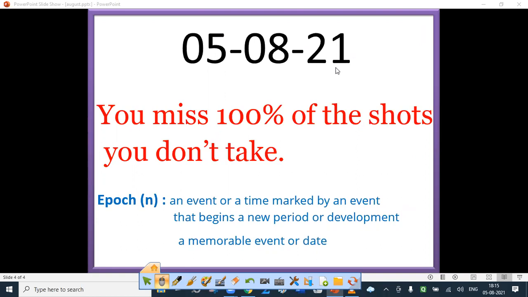Today's word is epoch: an event or a time marked by an event that begins a new period or development, a memorable event or date.